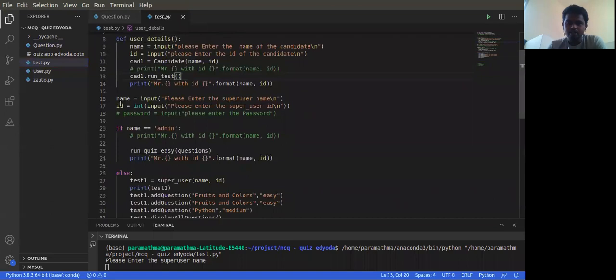Okay, here I can see first and foremost, it is a process where firstly the super user, or a user, or an examiner or admin has to give his name.